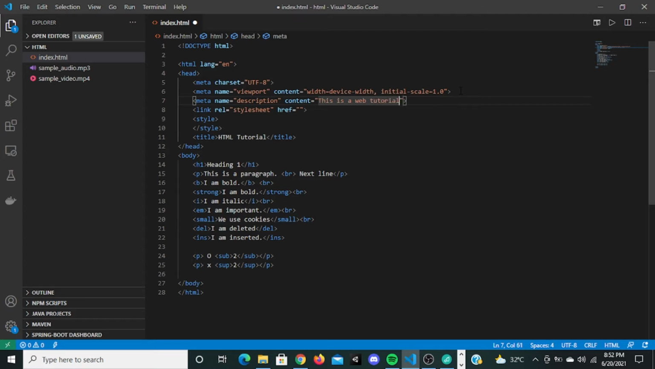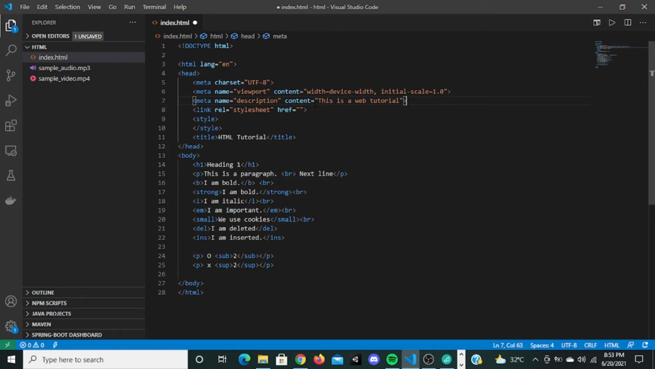So this meta tag right here actually describes this file. When Google searches for a website, when you type something like "I want to learn HTML," it will search this description tag in this file or in any file on the web. It will match your query with this description, and if it matches, it will give you the search results.